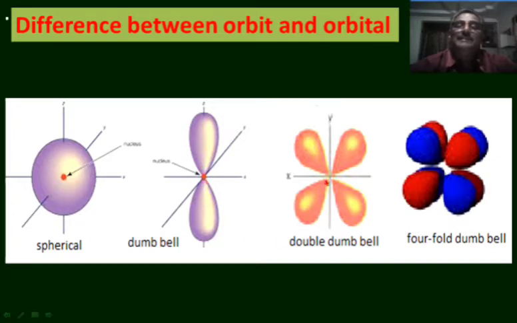And some orbitals are double dumbbell in shape. Double dumbbell, two dumbbells. This is one dumbbell and this is another dumbbell. And some orbitals are fourfold dumbbell in shape. Fourfold dumbbell. This blue colored dumbbell and red colored dumbbell on the front side, and the blue colored dumbbell and red colored dumbbell on the rear side.